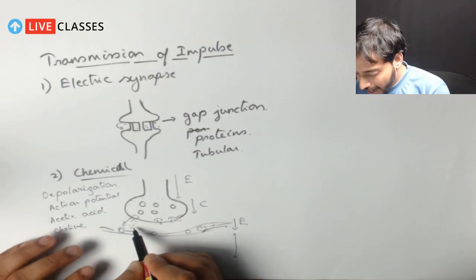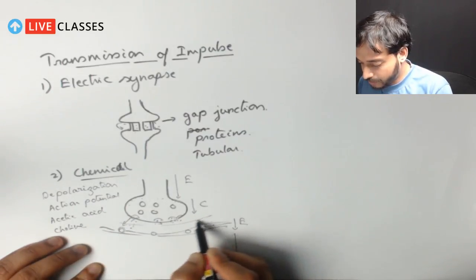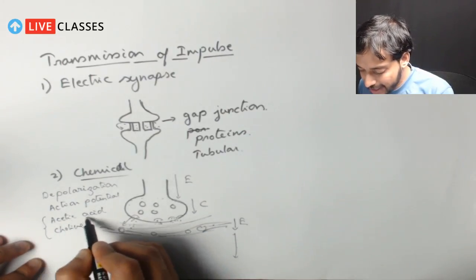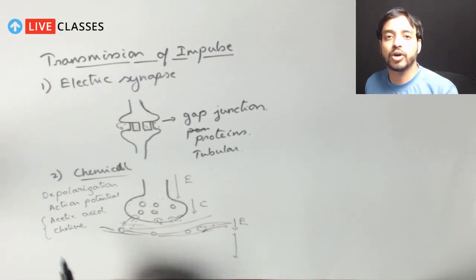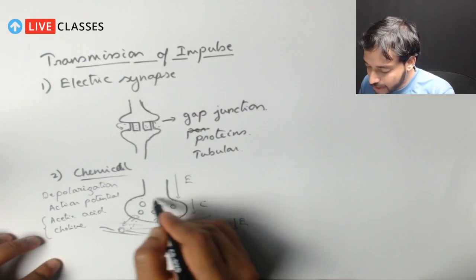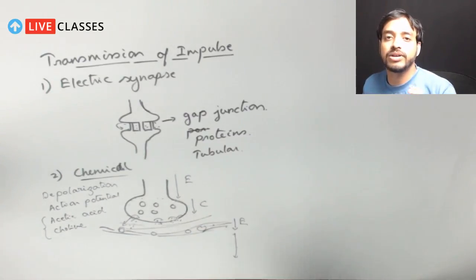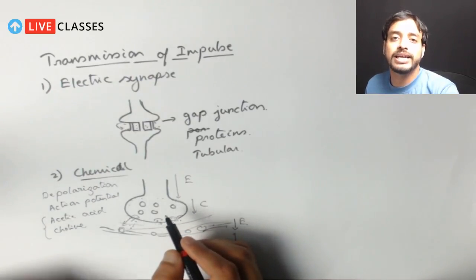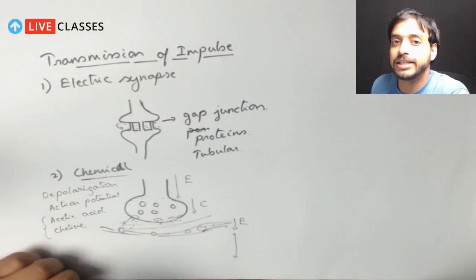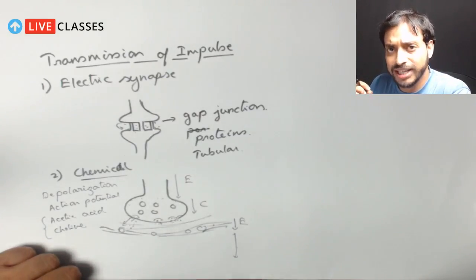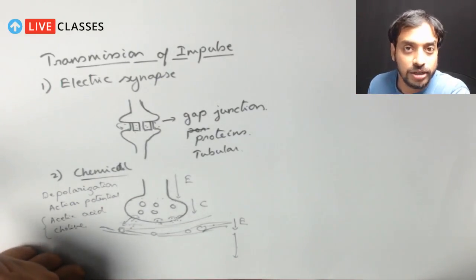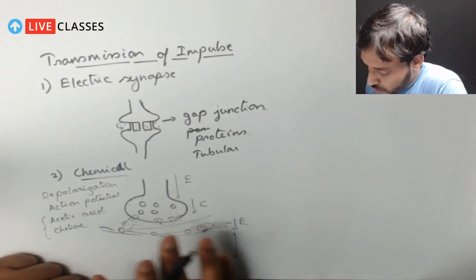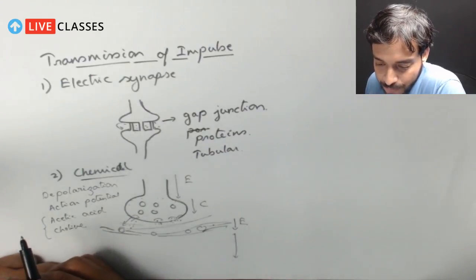After that, hydrolytic enzymes present in this area cause hydrolysis, resulting in two products, acetic acid and choline. They are reabsorbed by this knob and refilled into the vesicles, which regain the neurotransmitters. This is a cyclic process, so new neurotransmitters need not be generated.